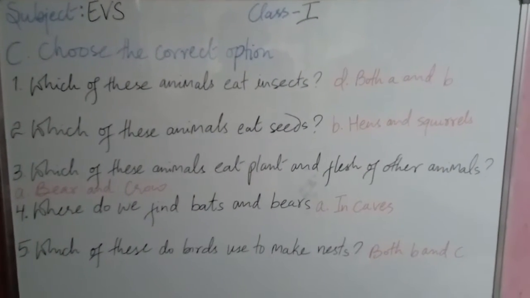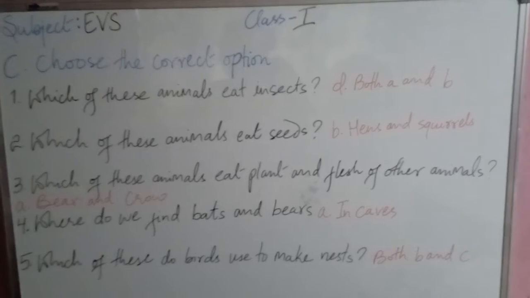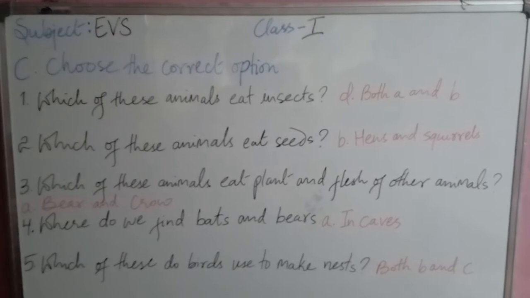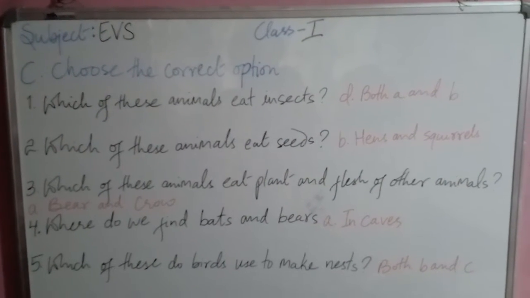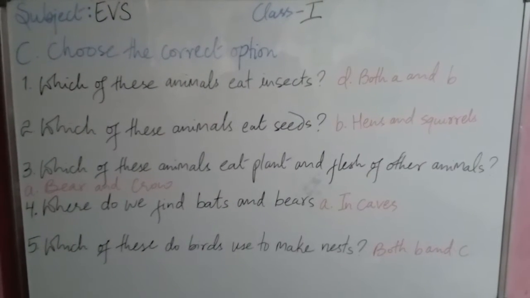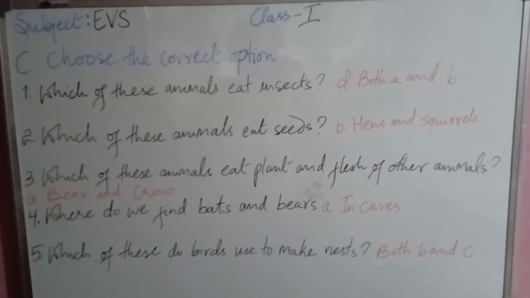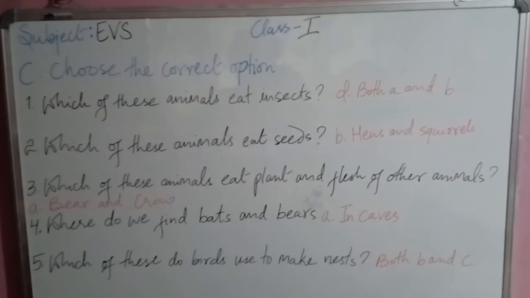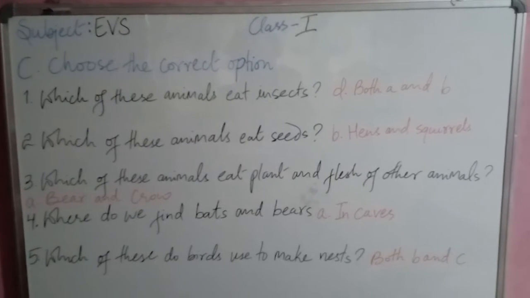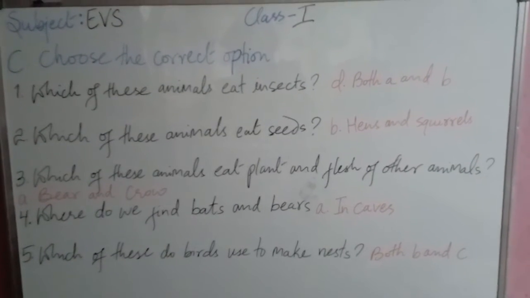Then we have question number 4. Where do we find bats and bears? We have options like in caves, in hives, in burrows, and in nests. So the correct option is option A, in caves. Question number 5. Which of these do birds use to make nests? We have options like stones, straws and twigs, leaves and cotton, and both straws and twigs and leaves and cotton. So the correct answer is option D.